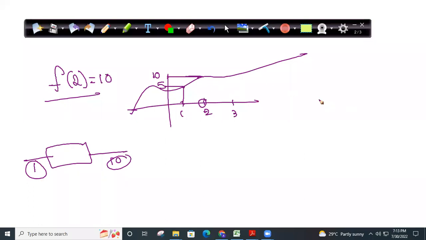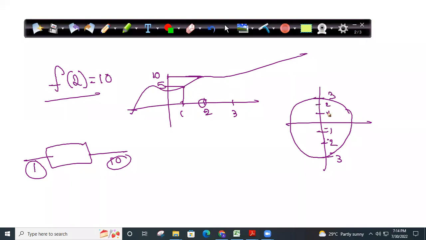Now we know what is the meaning of f of 2. Suppose if I have a function like this, something here, something like this function. So let this be 1, let this be 2, let this be -1, -2, -3, and 1, 2, and 3.